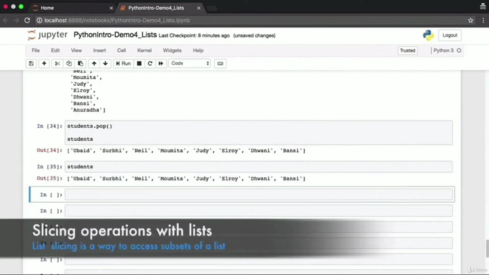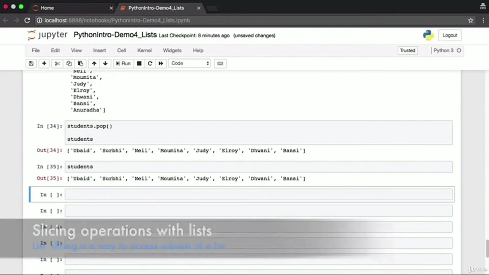Python is all about making very complex operations simple. However, the syntax is often hard to follow, and slicing operations on lists is a great example of this. List slicing is a way to access subsets of a list. If you want just the first two elements in a list, you'll use list slicing. If you want the last five elements, list slicing once again. If you want every second element in a list, slicing is what you'll use.